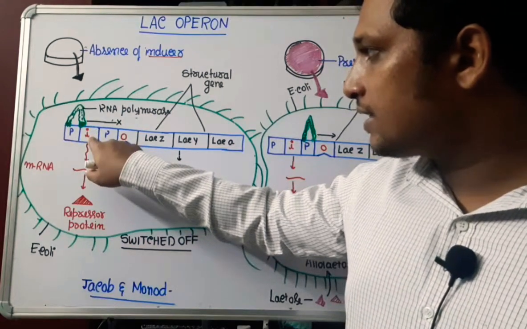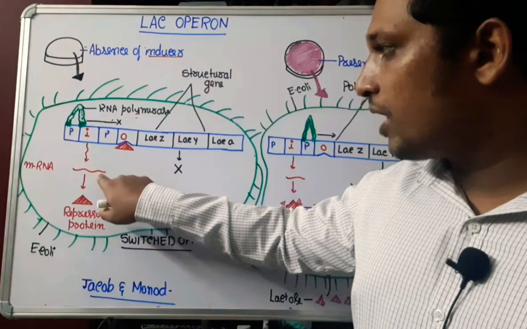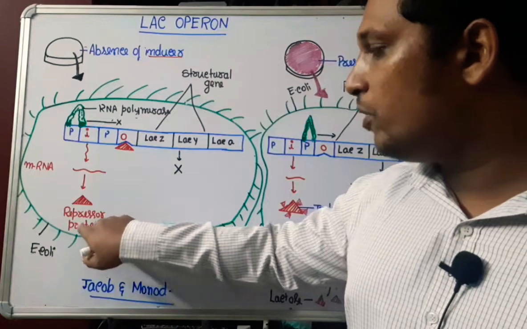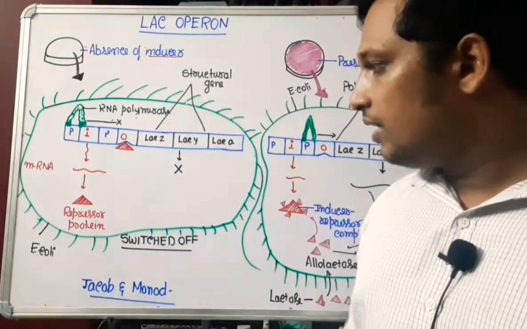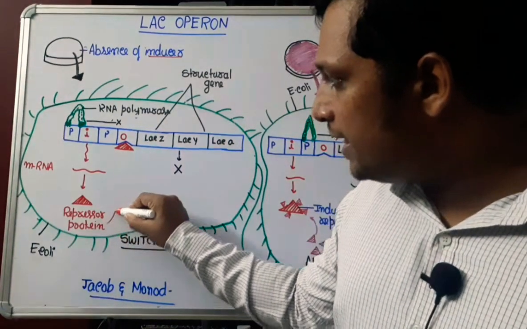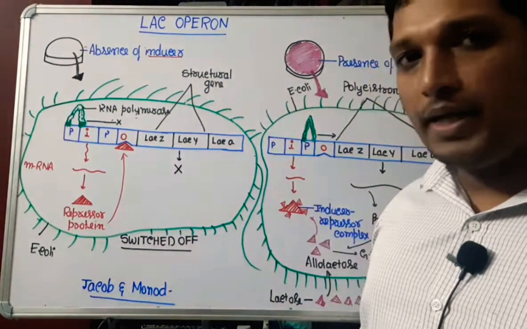Now it will transcribe the I gene. I refers to inhibitor. So there is production of mRNA. mRNA undergoes translation to produce a protein which is called repressor protein. Repressor protein, as soon as it is formed, has a binding site on the operator gene. It goes and binds to the operator.